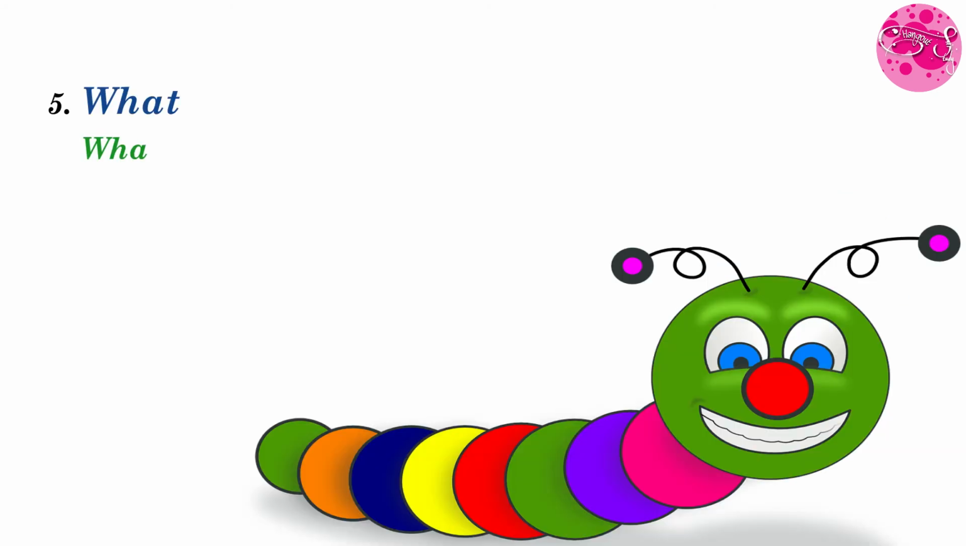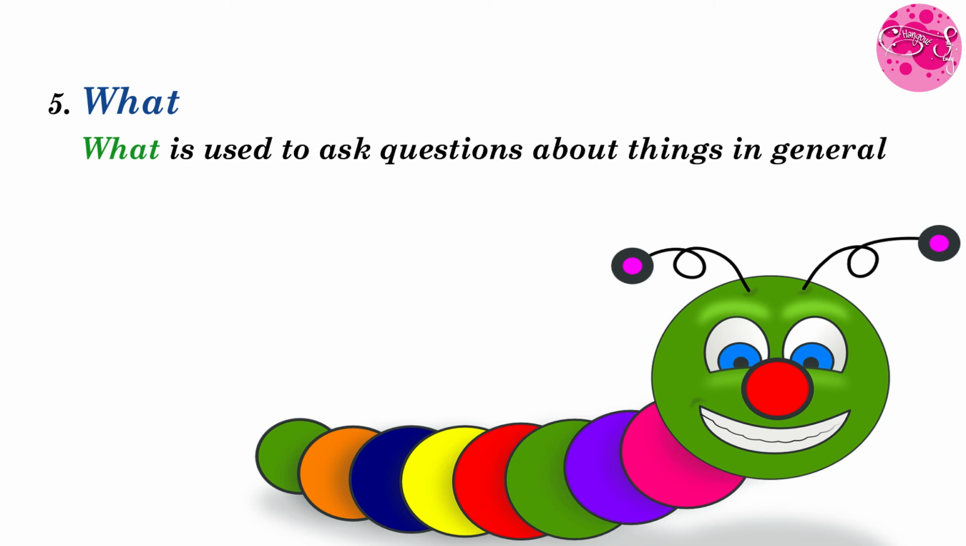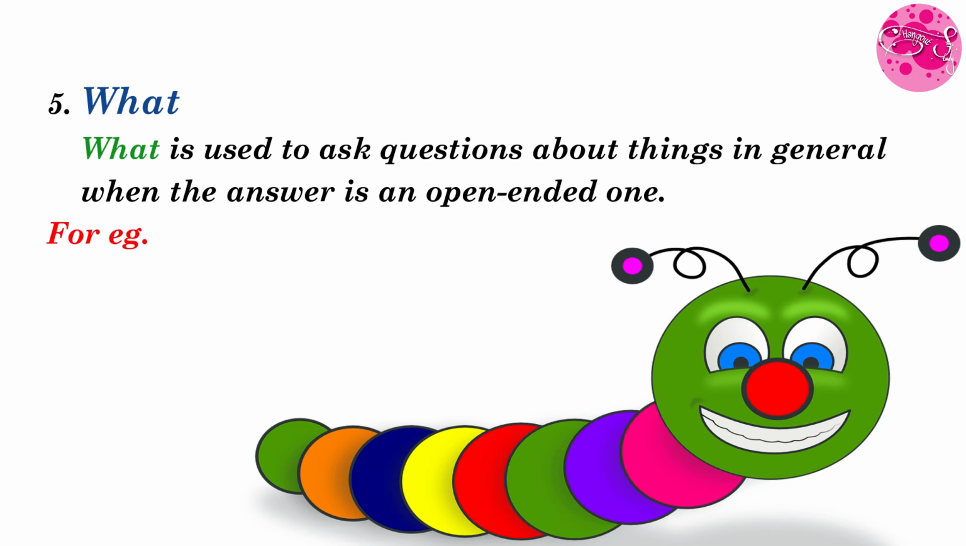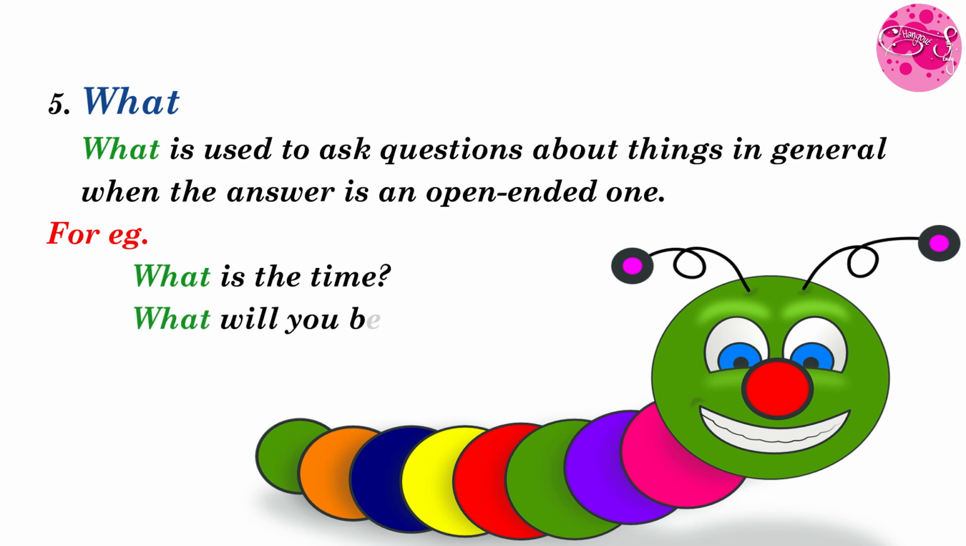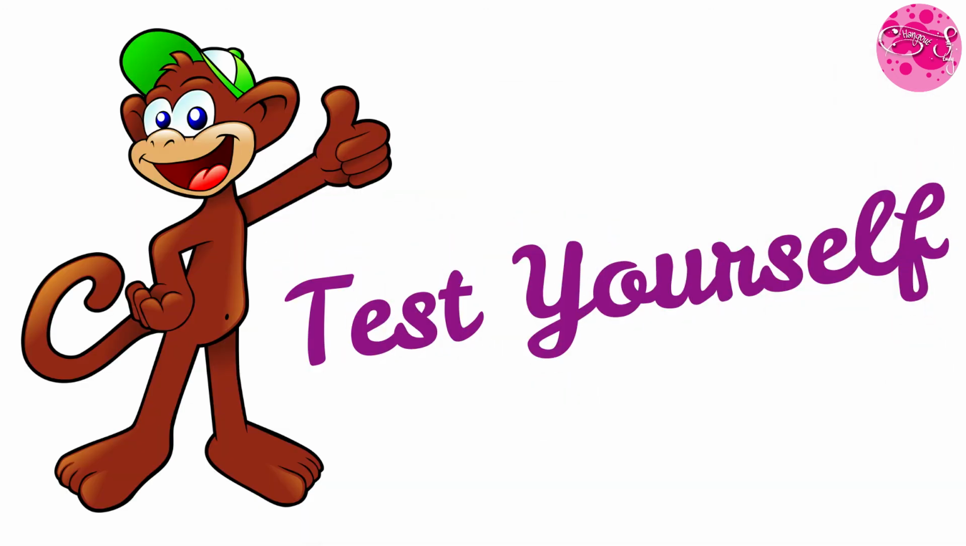Then next is what. What is used to ask questions about things in general when the answer is an open-ended one. For example, what is the time? What will we be eating for dinner? What is used when the answers are open-ended. It is not specific. When the answer is open for all. Okay, clear children? Now let's test yourself whether you have understood the concept properly or no.